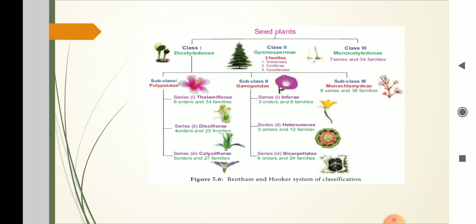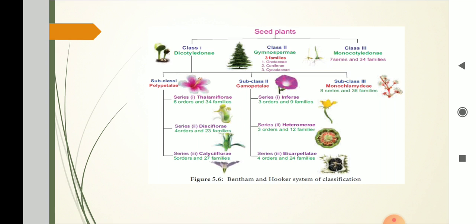Then second series is Heteromerae. Heteromerae, ovary superior, stamens in 1 or 2 series. Carpels usually more than 2. 3 orders, 12 families. And third series was Bicarpellatae. Ovary superior, stamens in 1 series. Carpels 2. It was categorized as 4 orders and 24 families.